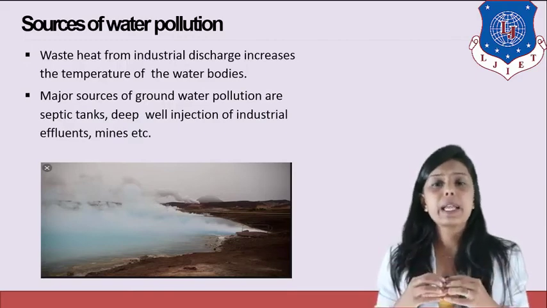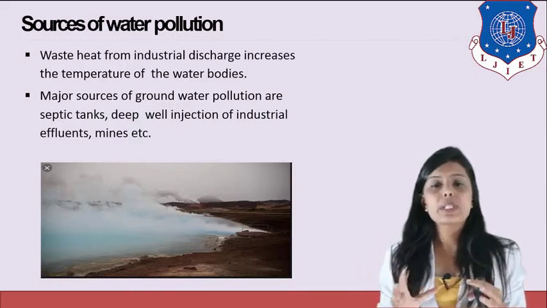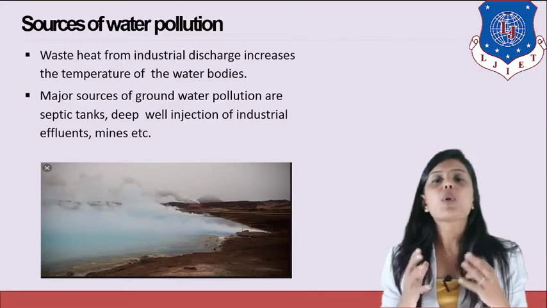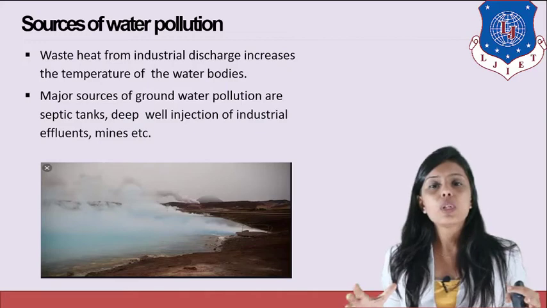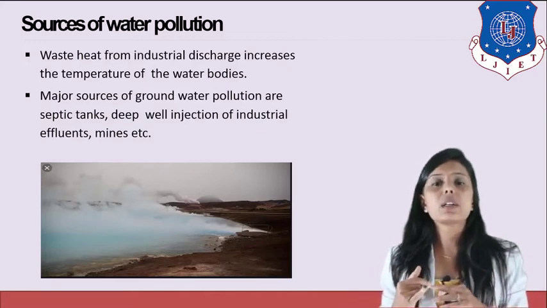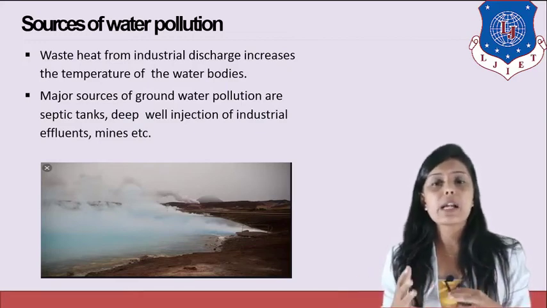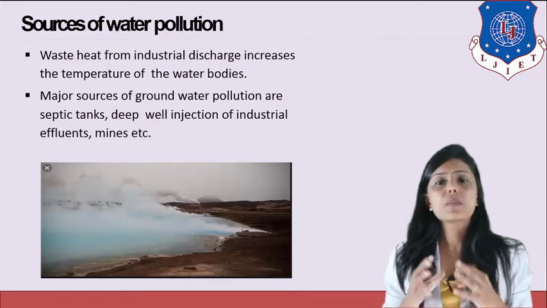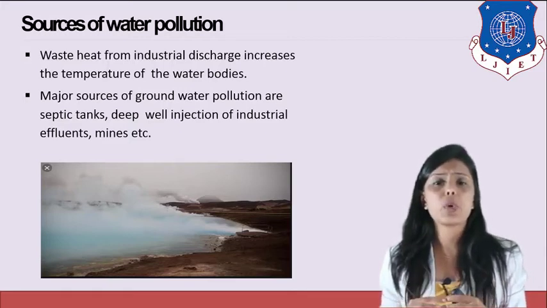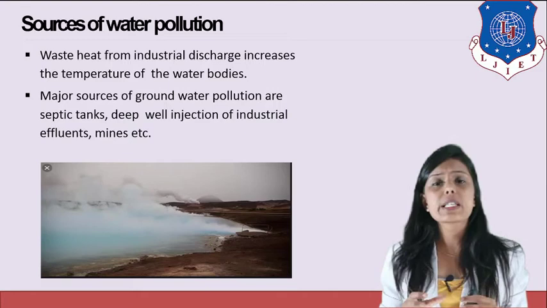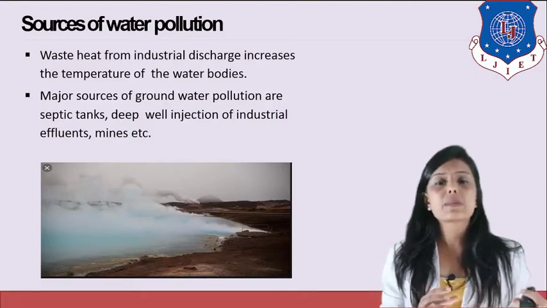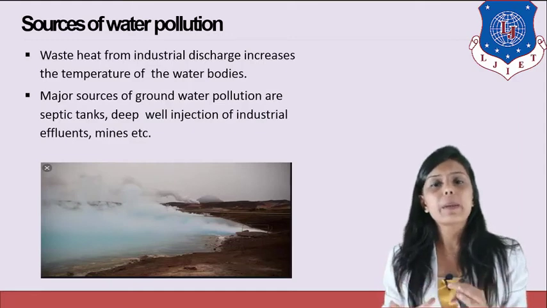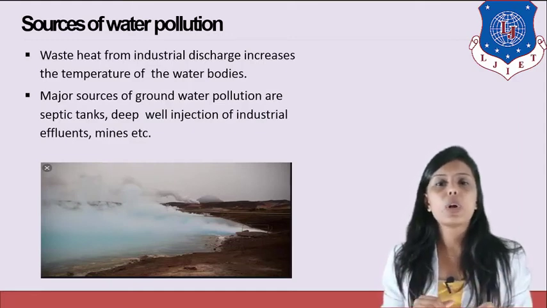Now what is a septic tank? A septic tank is a process where industries treat their polluted water inside a tank. The tank is made inside the ground. Different procedures like physical, chemical and biological processes are done to clean that water or to remove impurities from the water. During that process, if there is leakage in the tank, that polluted water directly gets mixed into the groundwater and thereby pollutes the groundwater.